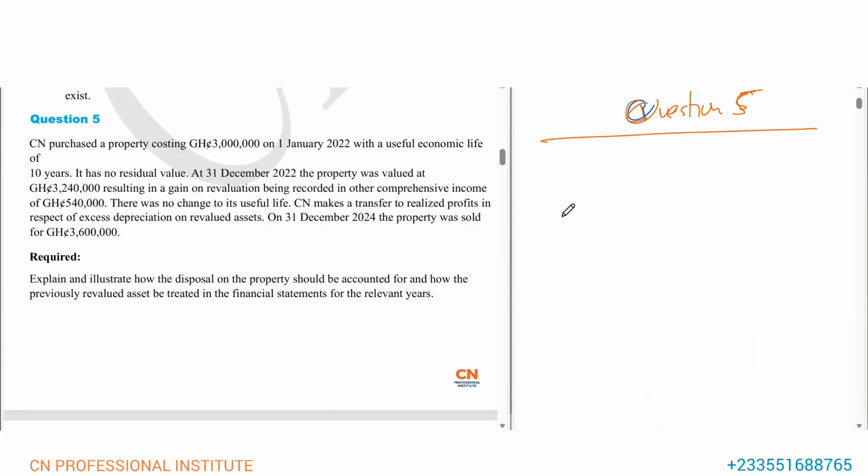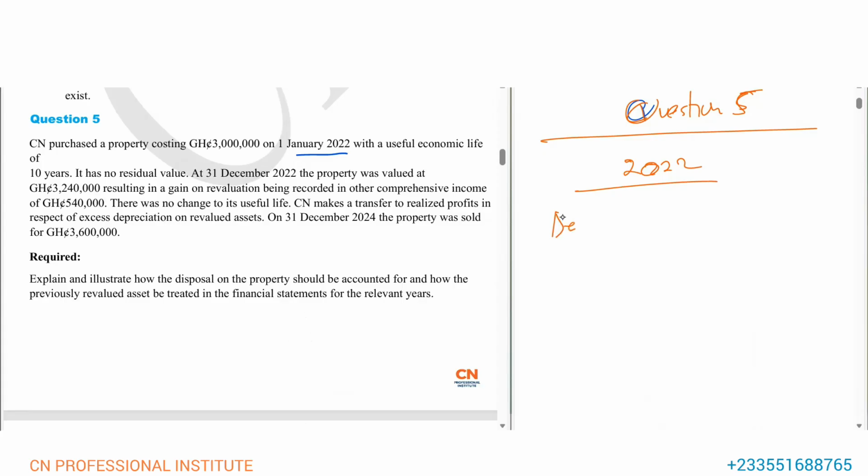So let's start with year 2022. Here the asset was purchased on 1st January, and the revaluation happened on 31st December, so it's only a year.